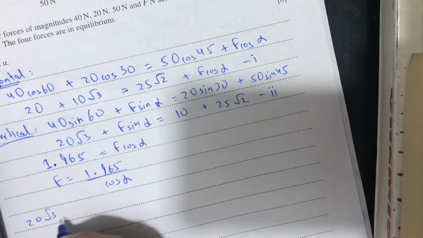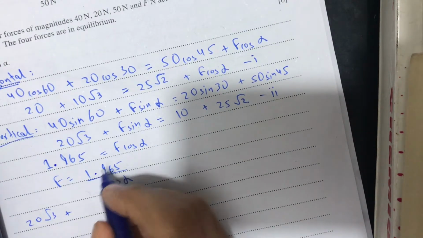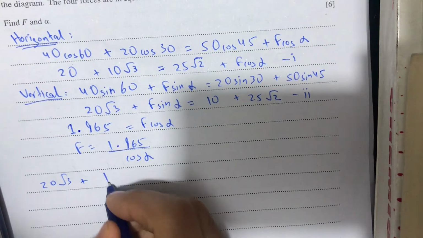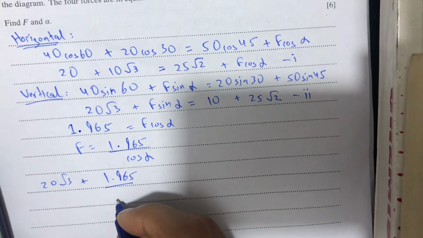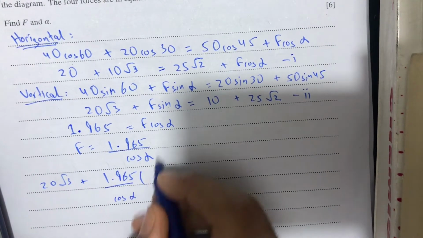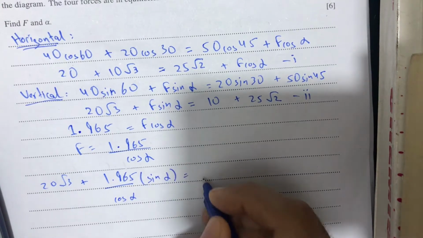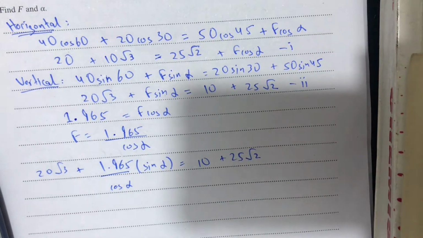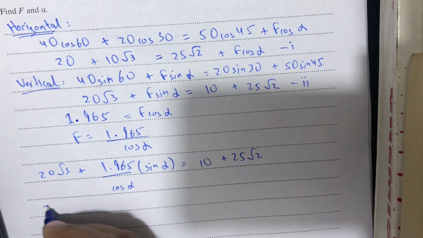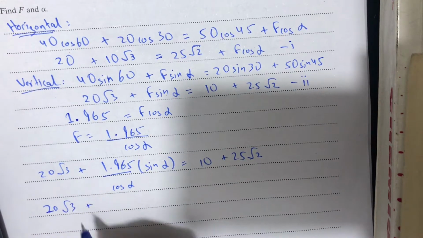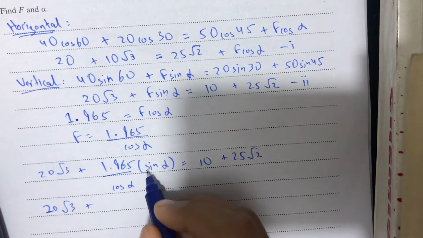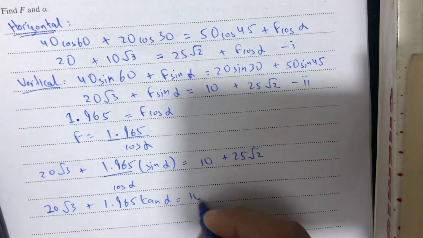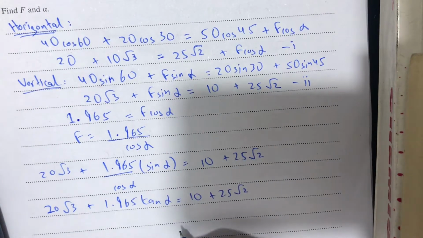So 20 under root 3 plus F; in place of F, we will write 1.965 upon cos alpha, times sin alpha, is equal to 10 plus 25 under root 2. As we know, sin upon cos is tan. So we can write 1.965 tan alpha is equal to 10 plus 25 under root 2.